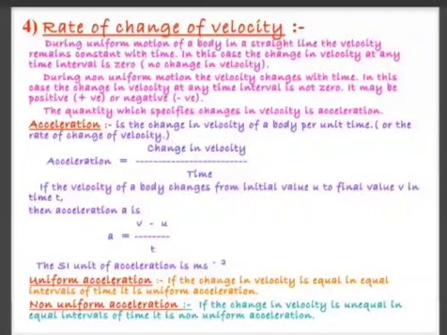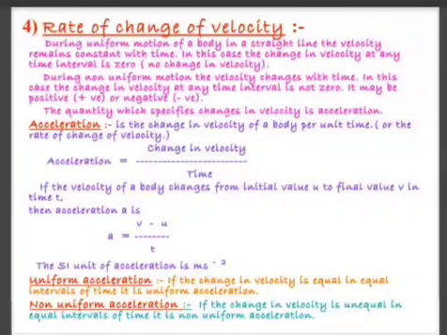So what is the meaning of non-uniform acceleration? Say 1 second it was 5. Next second it is 6. Next second it is 25. Next second it is 30. You can see the velocity is increasing, but it is not increasing in a particular order, not equally. So whenever there is unequal change in velocity in equal interval of time, we will say the car is moving with non-uniform acceleration.